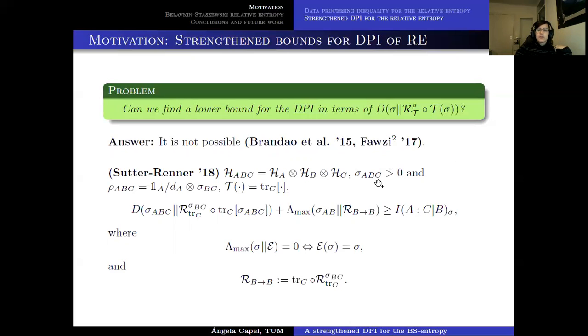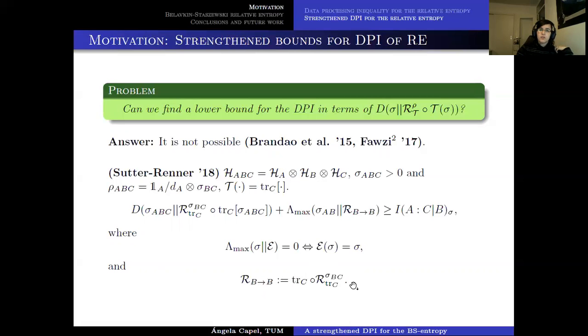also for that particular setting, that if you want to find an inequality between the conditional mutual information and what is called the relative entropy of recovery, which are the two quantities that we are trying to compare here, you need to add some term that appears here as this lambda max, which is something that vanishes if and only if this map R_B to BC applied to sigma AB gives sigma AB. So if sigma AB is a fixed point of this map, and this map is nothing but the Petz recovery map for the partial trace in C with respect to sigma BC, composed after that with the partial trace in C.